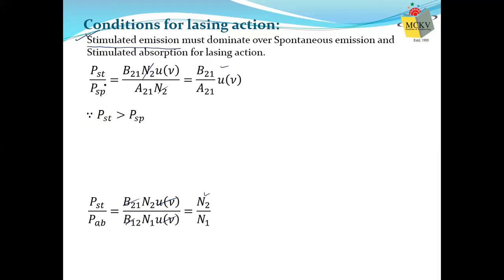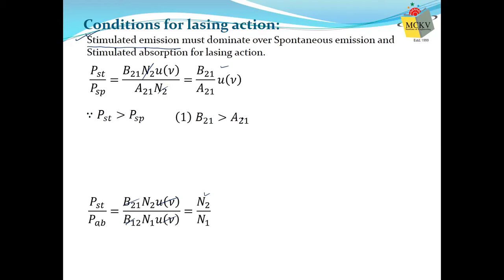We require the rate of stimulated emission to be greater than spontaneous emission. So PST should be greater than PSP. That means if you look at the equation on the right side, from this we get two conditions. One, B21 should be greater than A21. Einstein's B coefficient should be greater than the A coefficient. That is the first condition. Whether that is true or not, whether that is normal or not, is a different issue. My point is that we require B21 to be greater than A21.